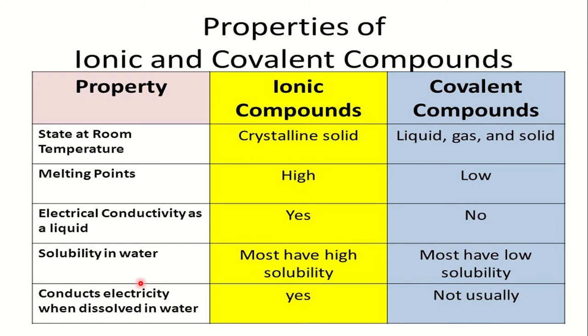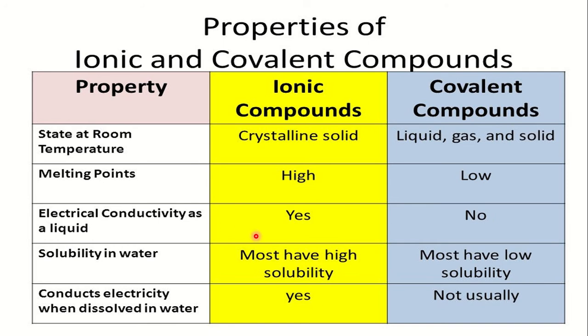Solubility in water: most of the ionic compounds have high solubility. They are soluble in water, and most of the covalent compounds are insoluble in water. Today, in this class, we will learn about electrical conductivity.